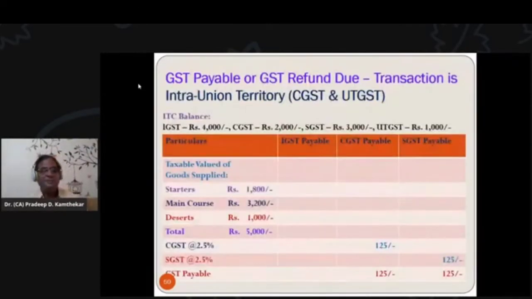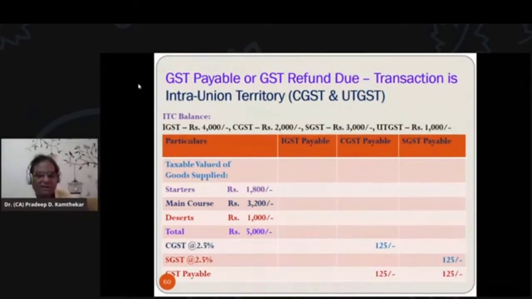Let us see solution. Now, in this case, taxable value, how it is calculated, this type of problems are asked. So starter 1,800, main course 3,200, desserts 1,000. Suppose the entire family has gone for eating in the hotel. So bill is 5,000. On this 5,000, suppose the composition scheme GST rate is say 5%. So 5% of that 5,000 will be divided in 50-50% part. 50%, 2.5% will go to central government in the name of CGST, and 50%, that is 2.5%, will go to state government in the name of SGST.